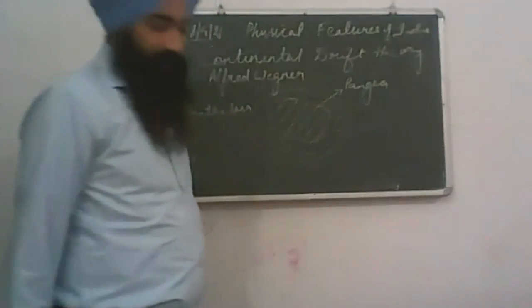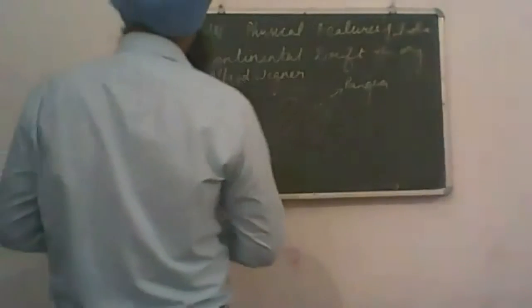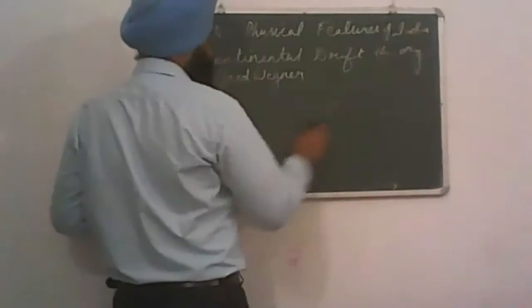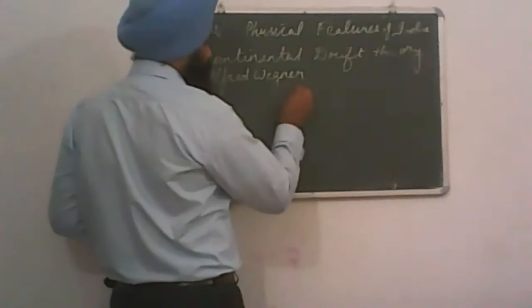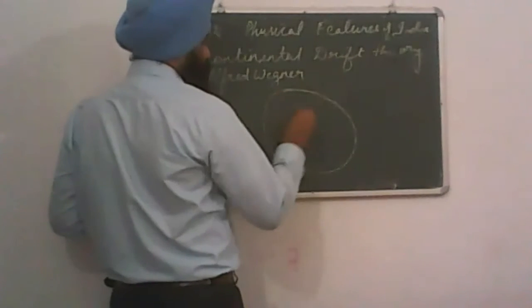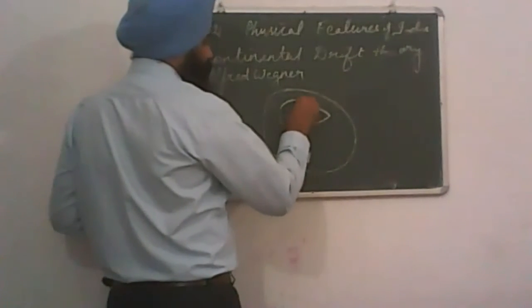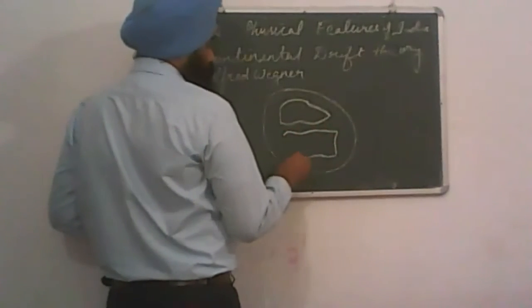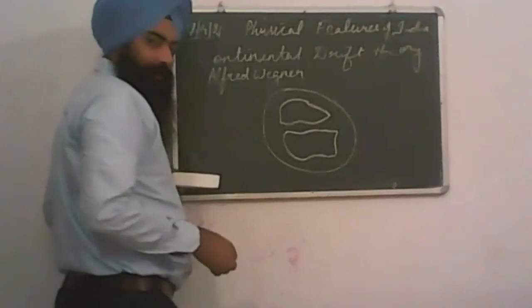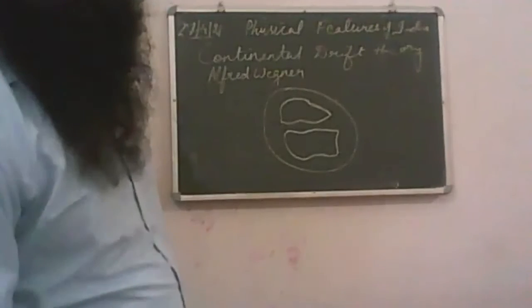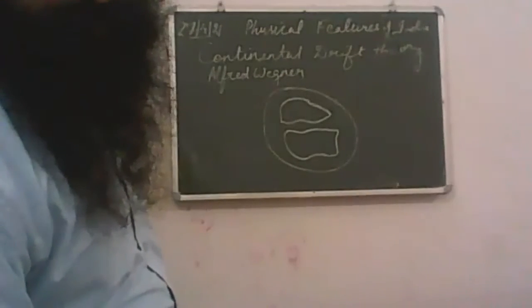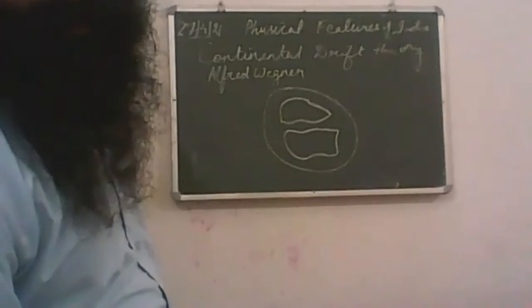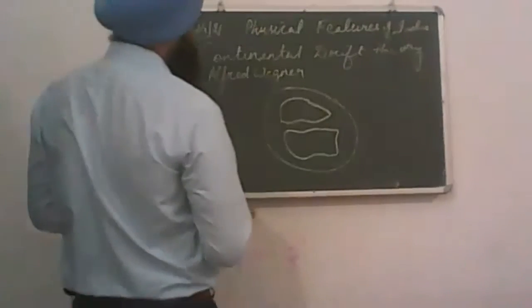When the Earth movements continue, they do not stop. They continuously work and divided the Pangaea into two parts.